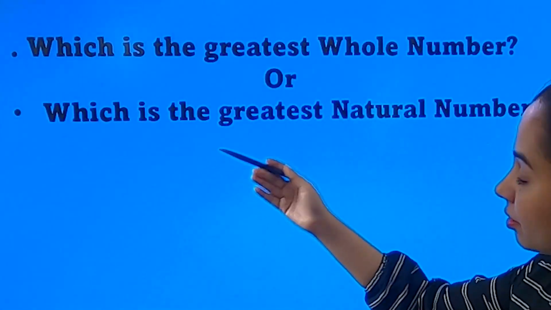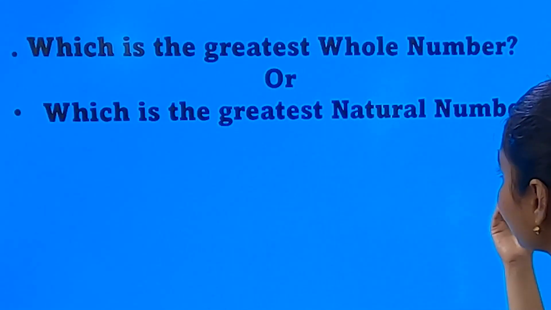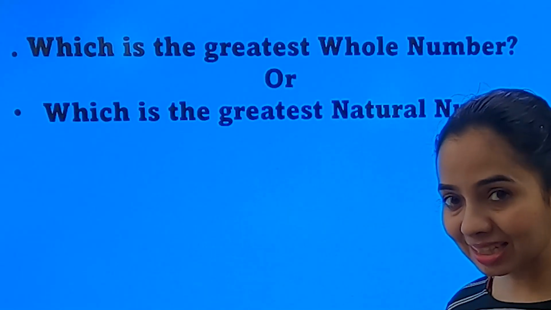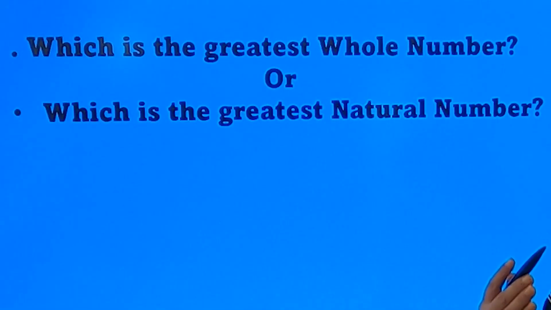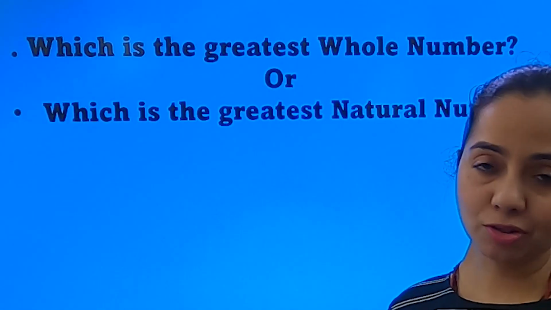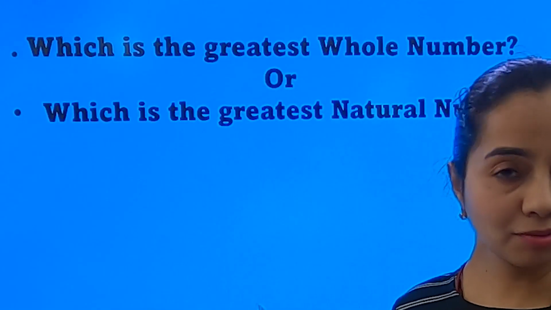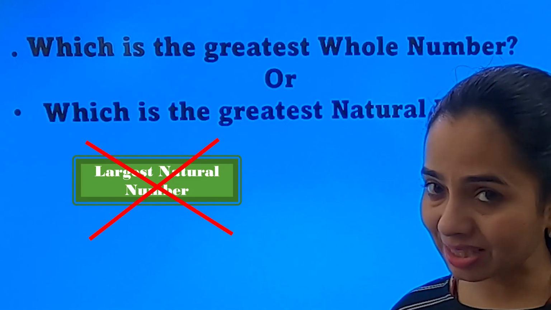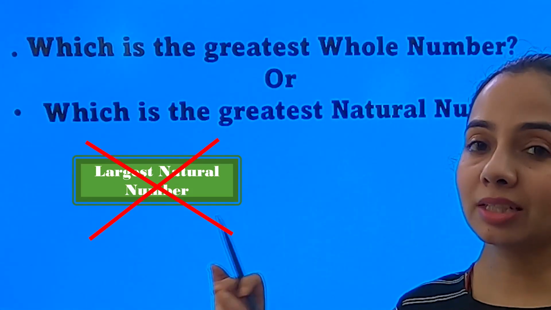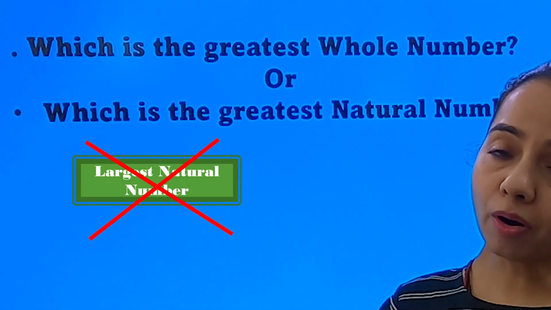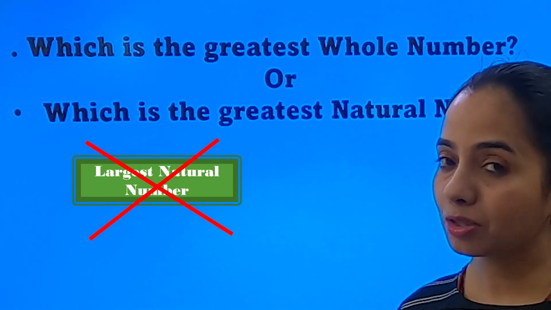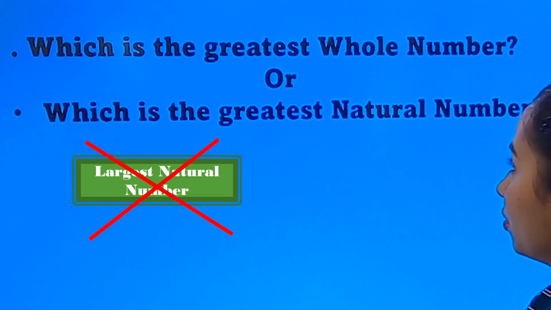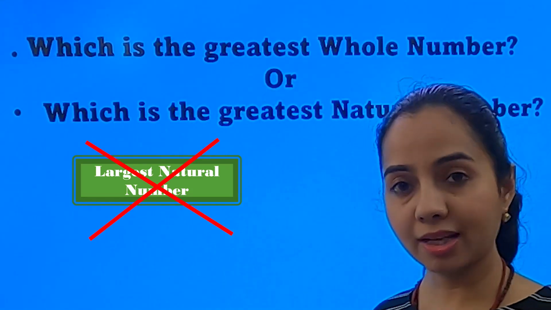Then, which is the greatest natural number? Can you think of the answer? We have already discussed that both whole numbers and natural numbers go up to infinity. So there is no definite or specified largest natural number or largest whole number. There is no such thing. There is no greatest whole number. There is no greatest natural number.